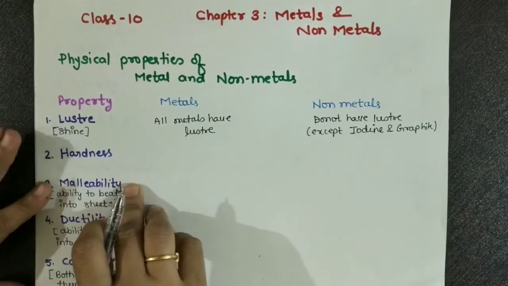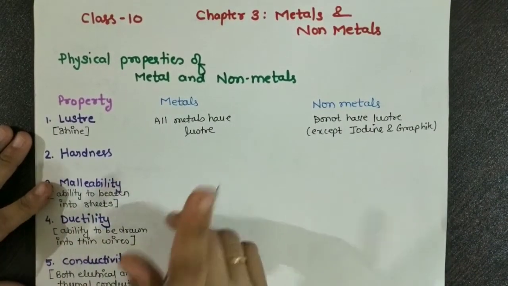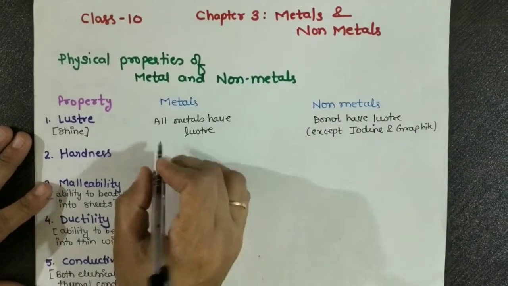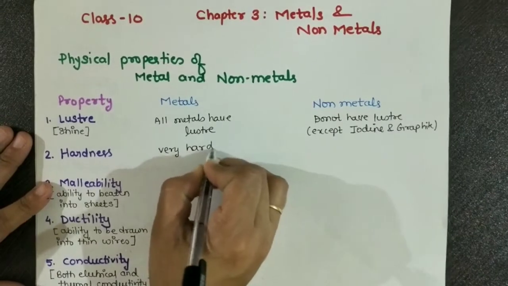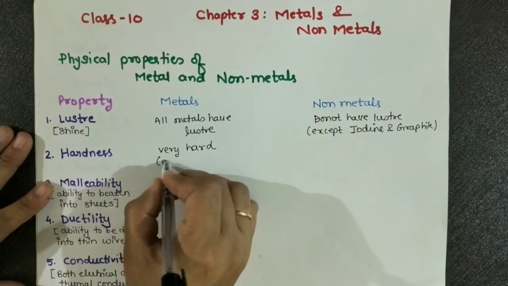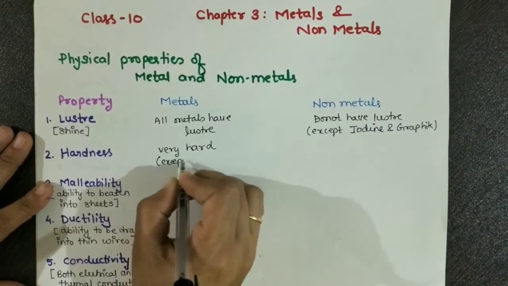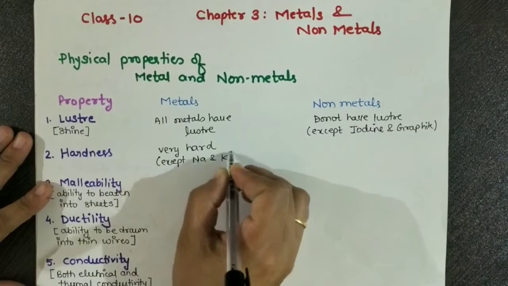Second point, if we talk about hardness, we know that the metals are very hard. So we will write they are very hard, except, what is the exception? Sodium and potassium. Why?